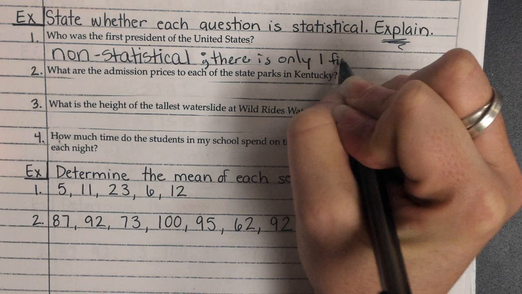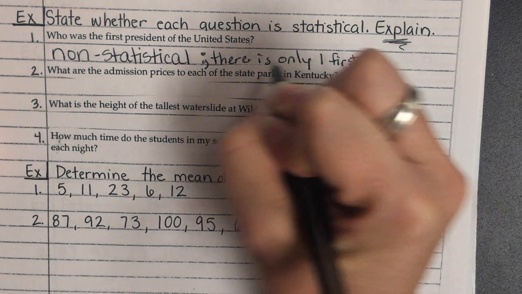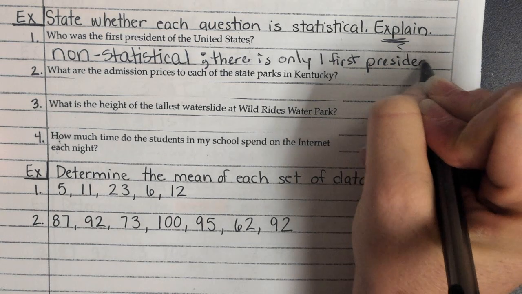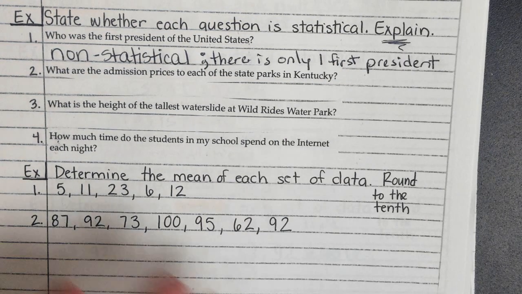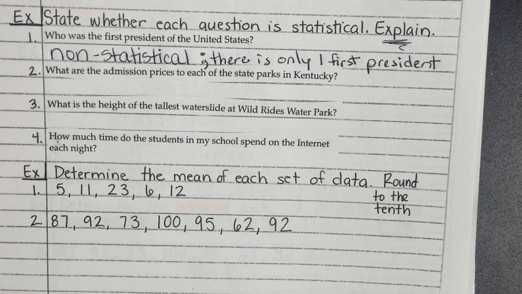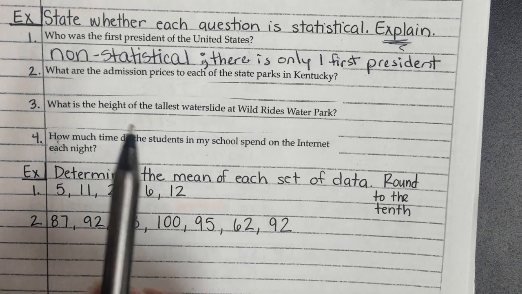And this is the part where we might have a little different sentence here. But you need to explain why it is non-statistical. There's only one first president. George Washington was the only one. Anything like that. That's it for that one. That's all we're doing, right? Well, for this part. Number 2.